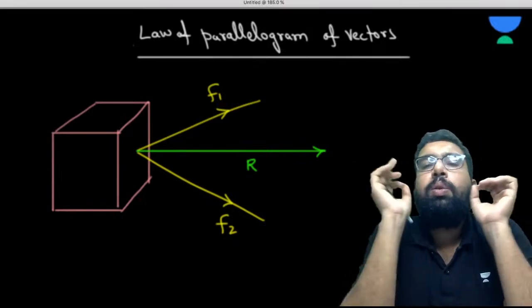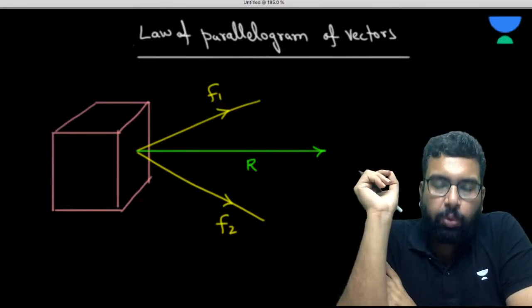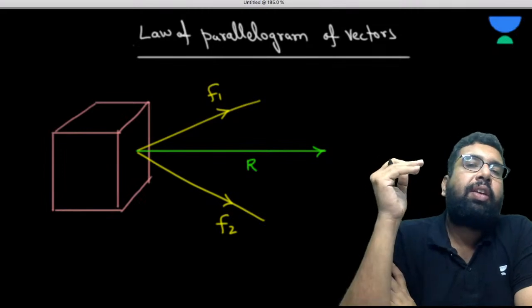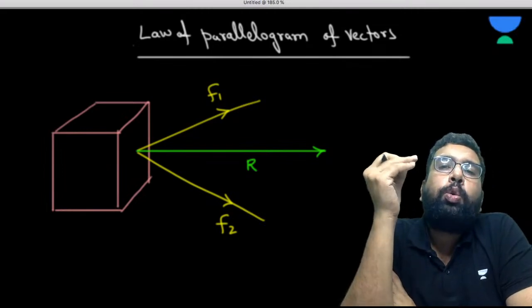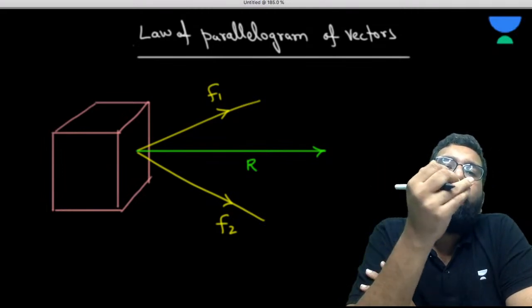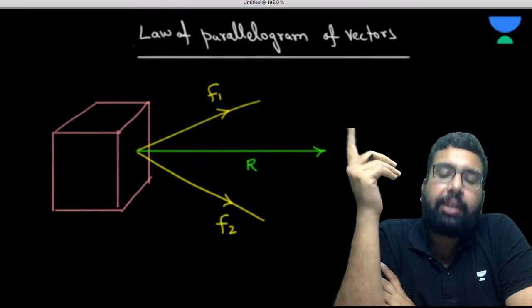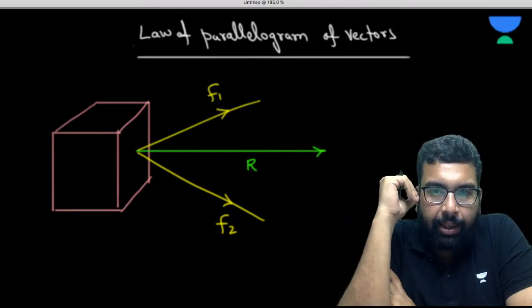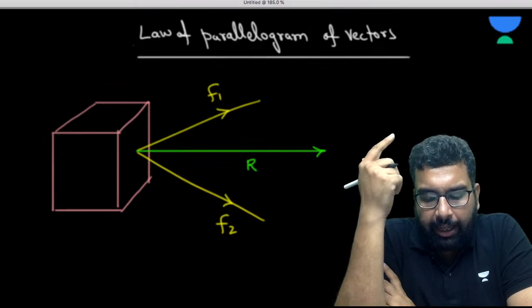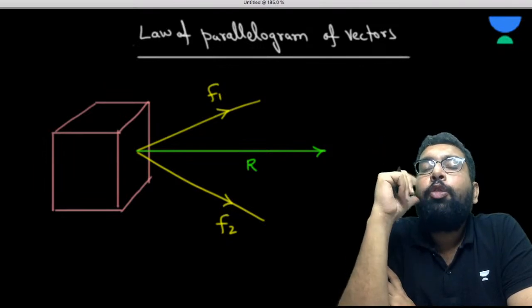Now, if these two are F1 and F2, if two forces are acting in this direction, F1 and F2, do you realize that this body will be moving in the direction in which I have made this R? Do you agree? Very, very simple. Yes, sir, we do agree to it.